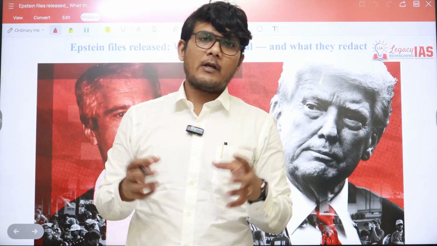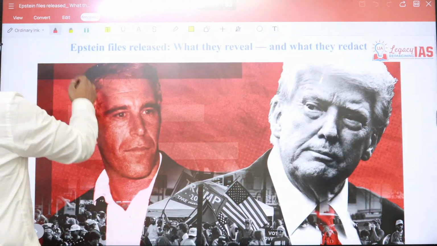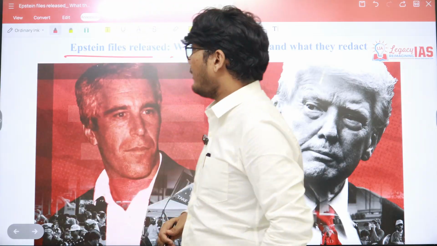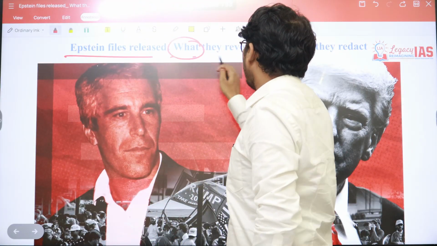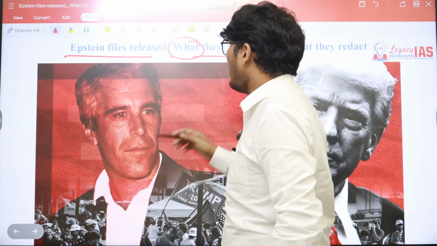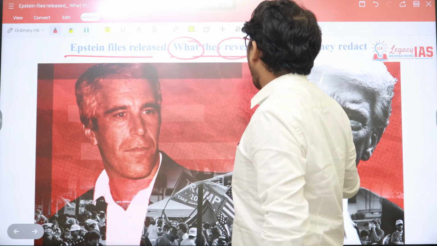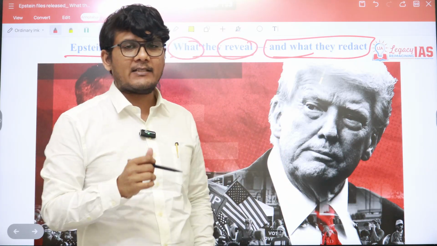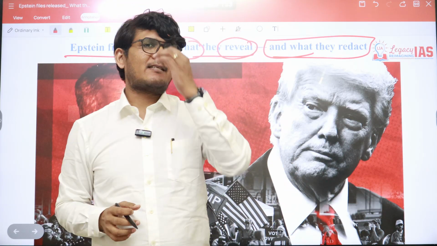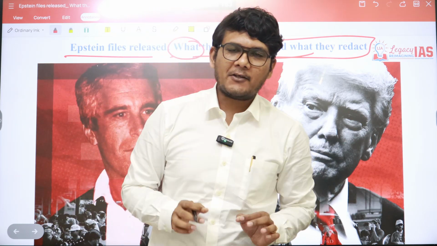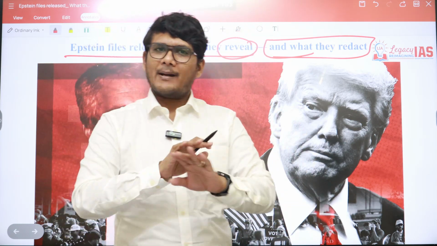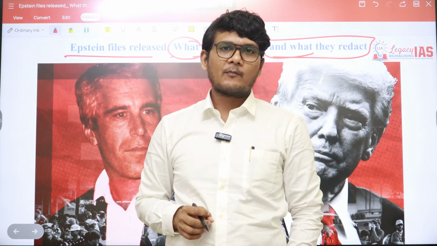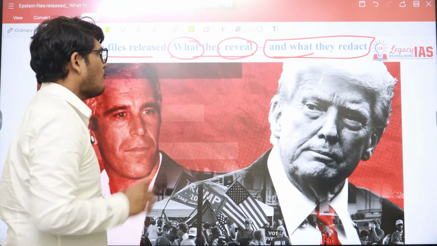In this lecture, we will be discussing the Epstein files that have been released. First, we'll understand what these Epstein files are, what they reveal, and what has been redacted from the files. Redacted means kept secret. In redaction, they basically blank out or black out information so that it is not revealed to the people. This and much more is what we are going to see.